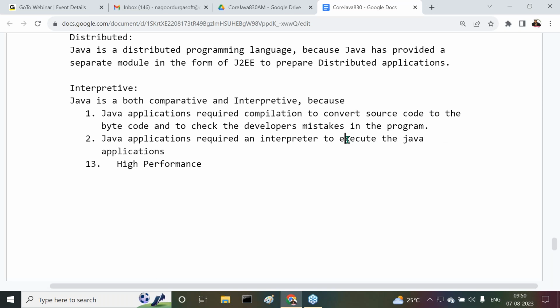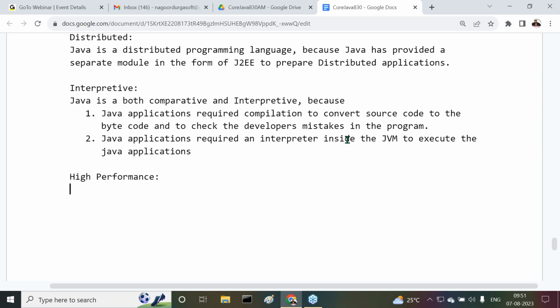An interpreter inside the JVM to execute Java application. Because of these reasons, we can conclude that Java is what? An interpretive programming language. Not only compilative, but also interpretive. Java is both compilative and interpretive.